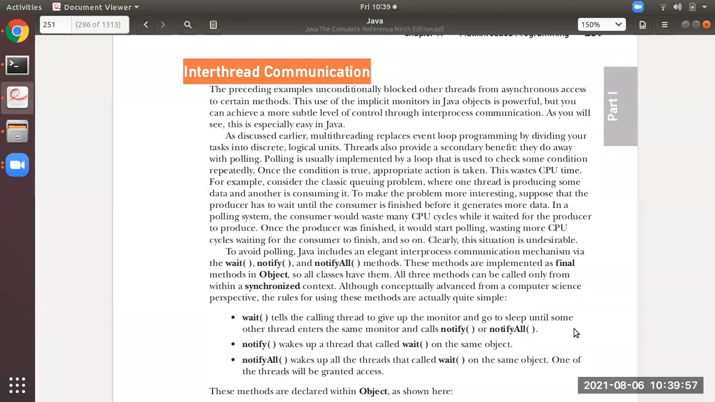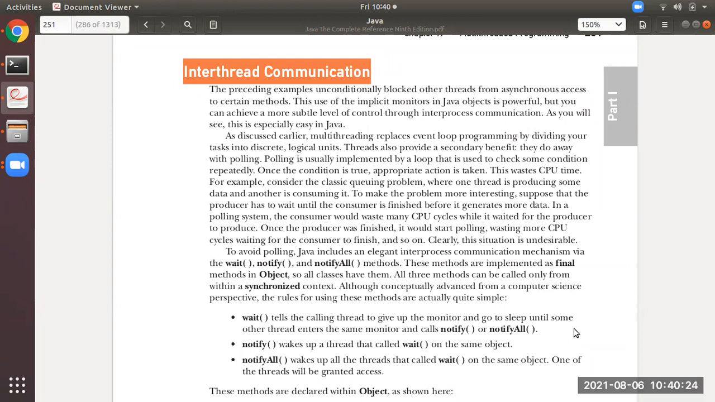Okay. Another way of defining inter-thread communication is that it is a mechanism in which a thread which is under execution is paused or stopped, and another thread will be allowed to execute. Okay, so that is what inter-thread communication is.